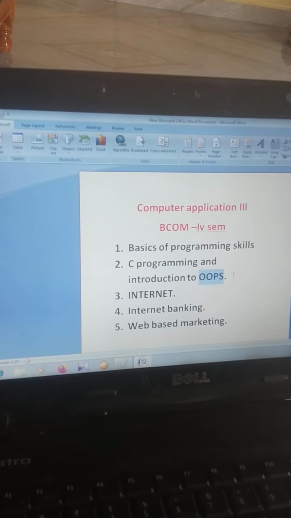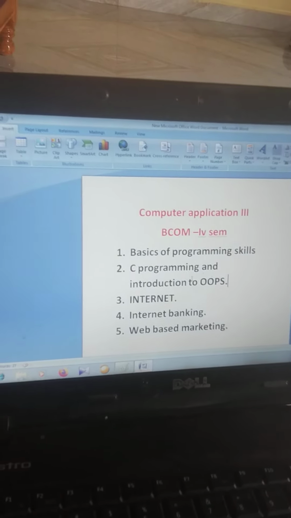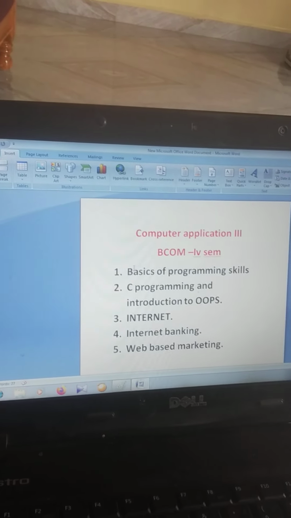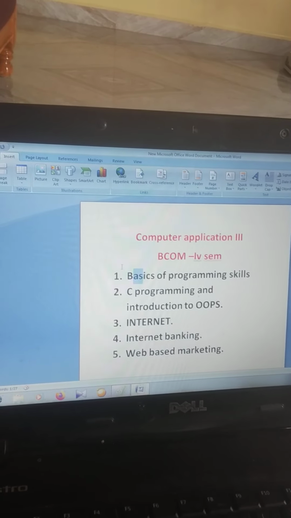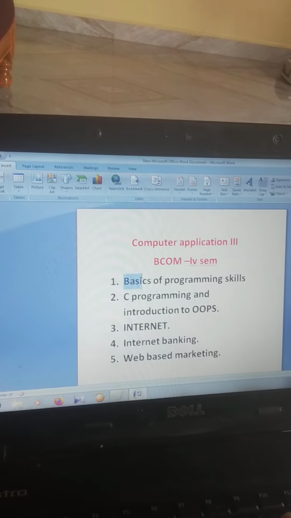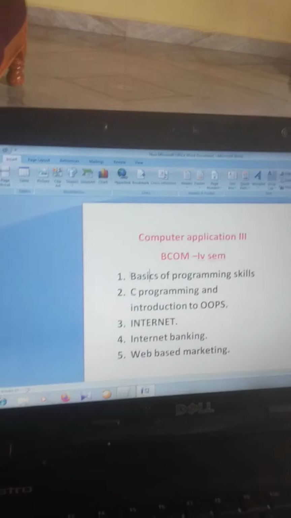Both the first and second chapters are very important, or rather, programmatically they are very necessary. Programmatically very important, I can say that. Which chapters are those? Both